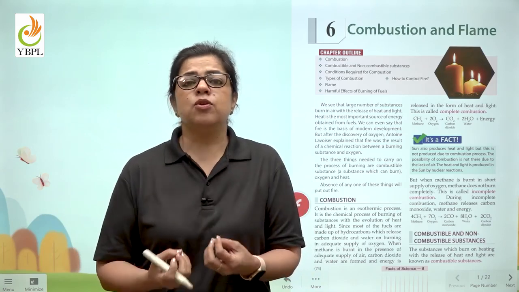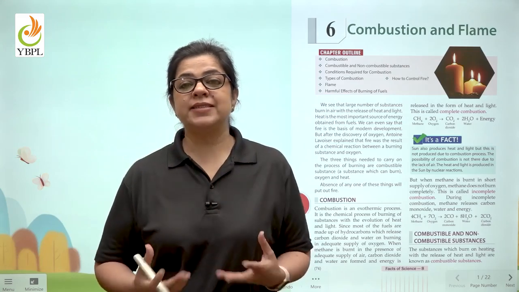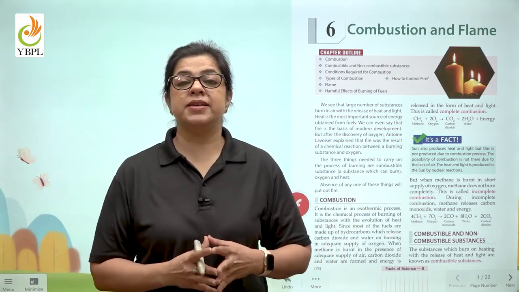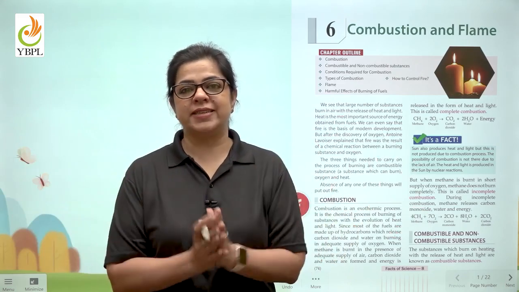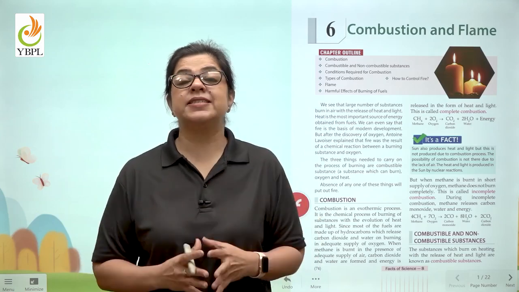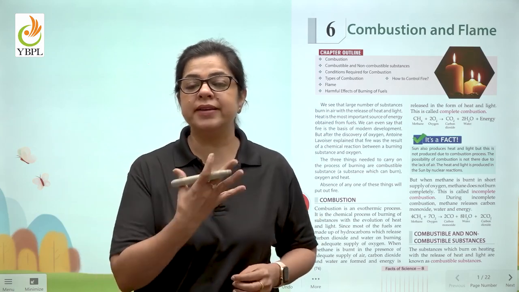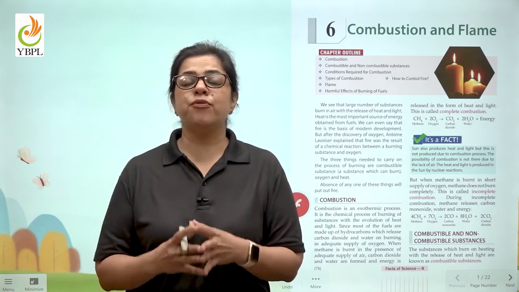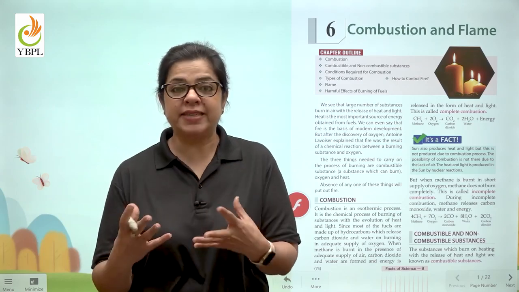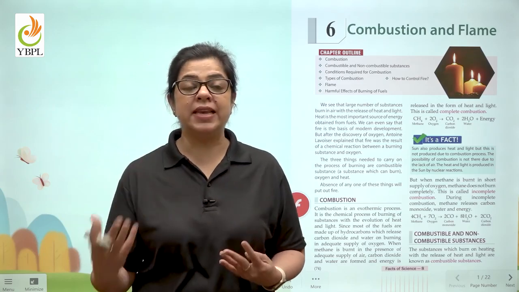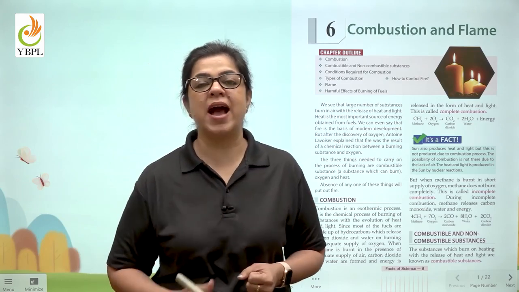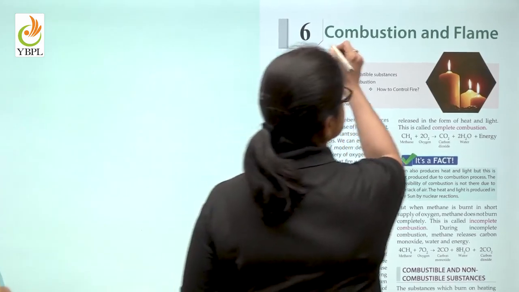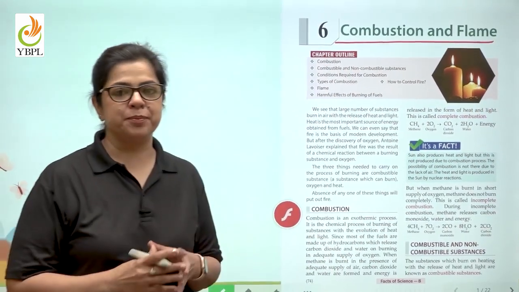So there is a lot of light that is coming out of the fire because of which we can see around. Another thing that is happening is that we're getting a lot of heat, and this heat is coming out by burning of wood. So children, this burning of anything to produce heat and in turn that gives us light and warmth is known as combustion. So let us together study chapter number 6, combustion and flame.